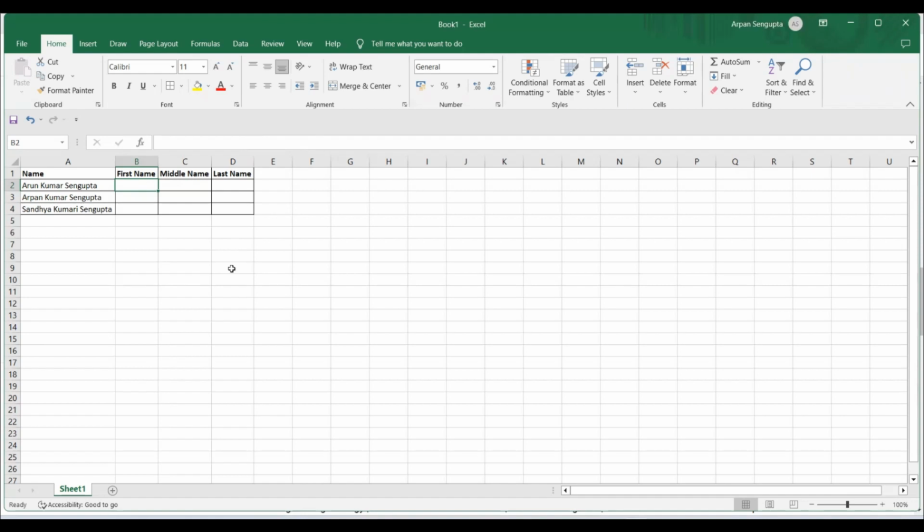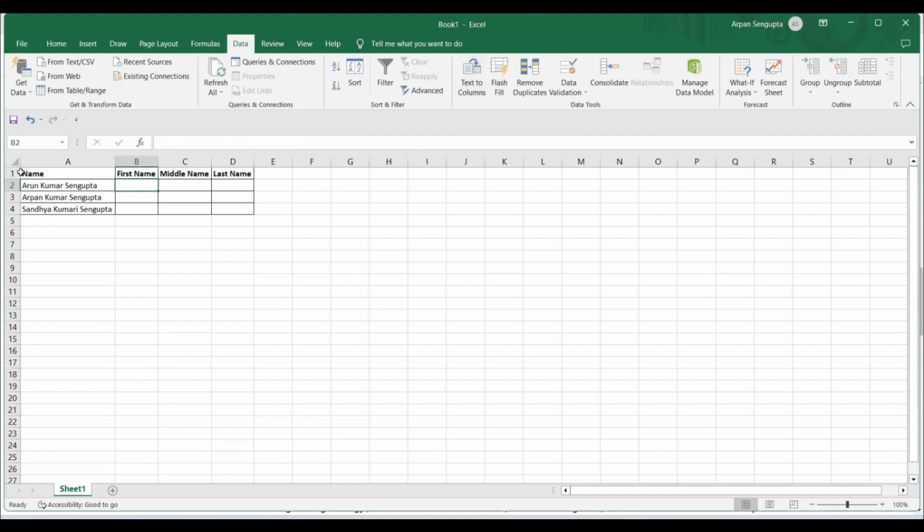In any case, what would be the logic by which we can do that? Coming straight to the point, the logic is we have to separate this by space, because that is common between everything. So this is the common separator, like we used in text to column in the data tab. Space was the common separator, so that much we understand. Now we have to identify formulas or methods by which we can do that.